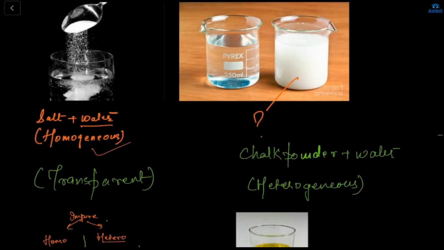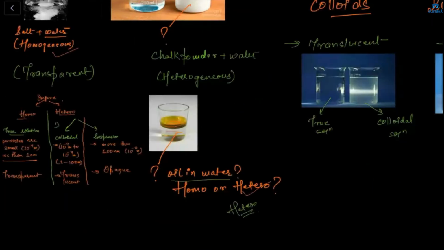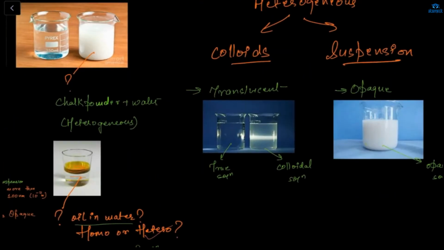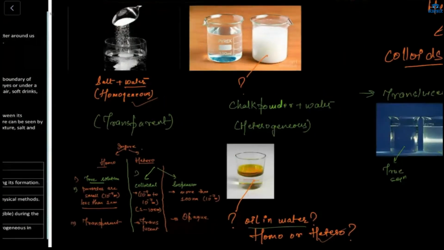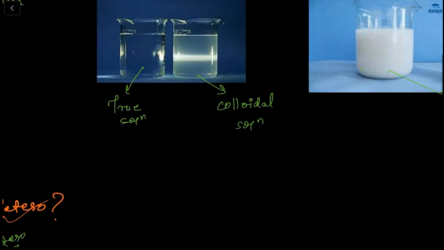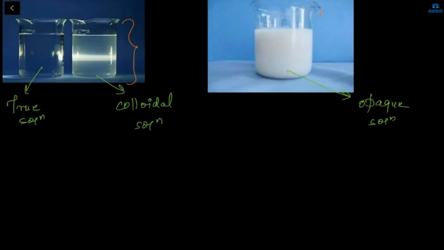Salt plus water is homo. This is a colloidal, this is heterogeneous. Here it is somewhat translucent because it is somewhat visible. This is colloidal solution, and this is a suspension.